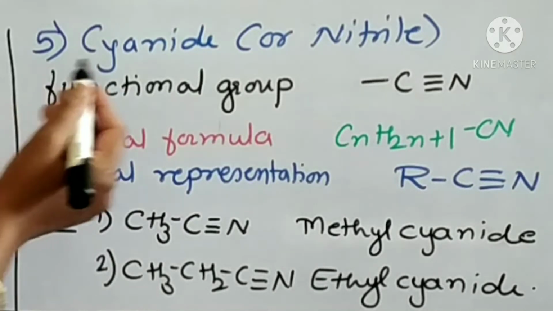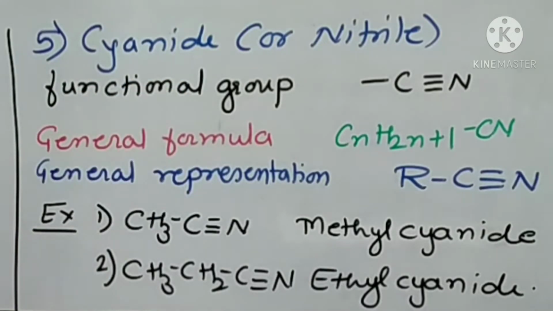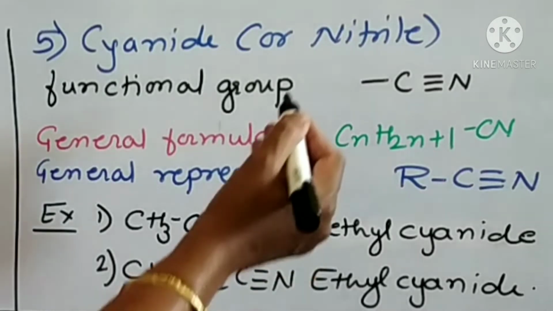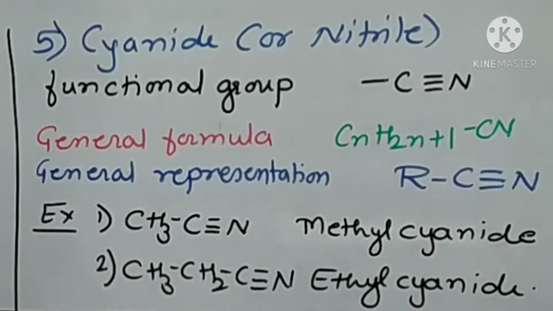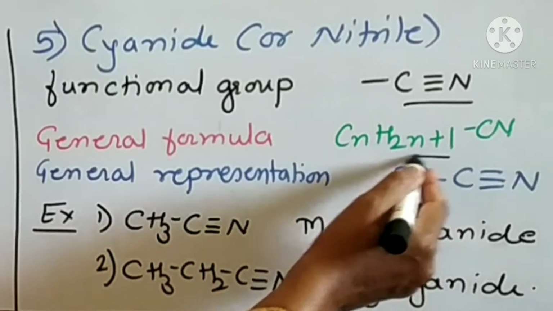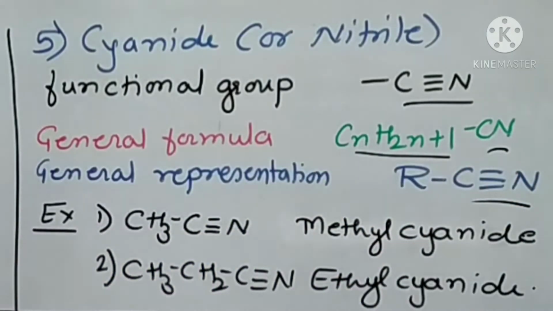Now number five, cyanides or alkyl cyanides or alkane nitriles. Functional group of alkyl cyanide or alkane nitrile is CN. General formula is CnH2n+1CN. General representation is R-C≡N, where R is alkyl group and CN is functional group. For example, CH3CN, that is methyl cyanide, and second example CH3CH2C≡N, that is ethyl cyanide.